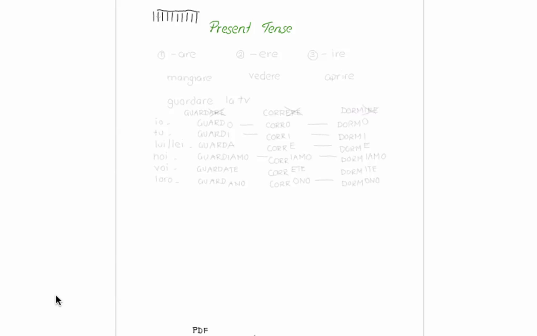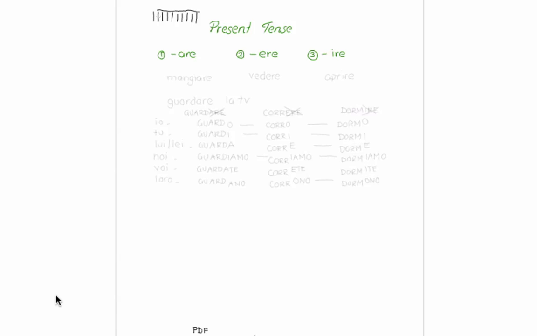There are three categories of verbs. We have are verbs, ere verbs, and ire verbs.